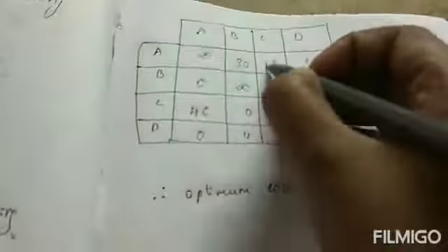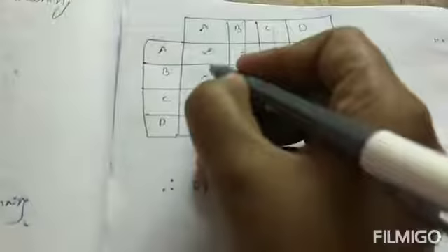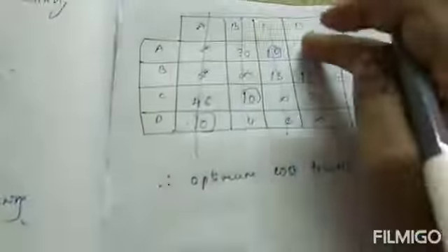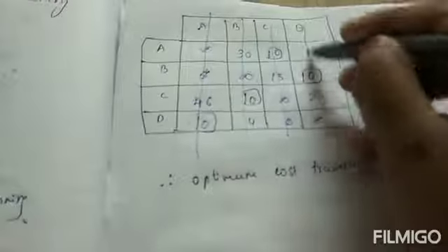Now we will check the row-wise and column-wise scanning. Here there is a single zero row-wise. I will check column-wise for any zero, just cancel this, and next I will check another row. Here we have more than two zeros. Next we have a single zero, and check column-wise, so I will strike it off. Next I will check row-wise for a single zero. I have a single zero, check column-wise, I have a zero, just cancel this, and I will check row-wise again. We have a single zero here, and I will check column-wise, there are no zeros, and just strike off this.